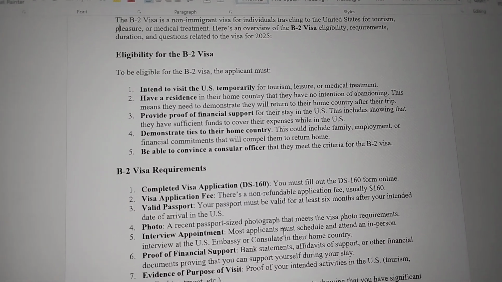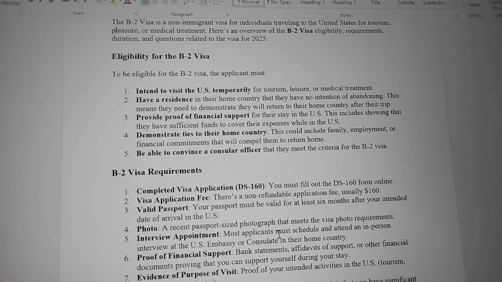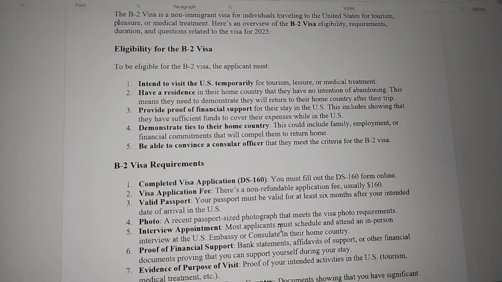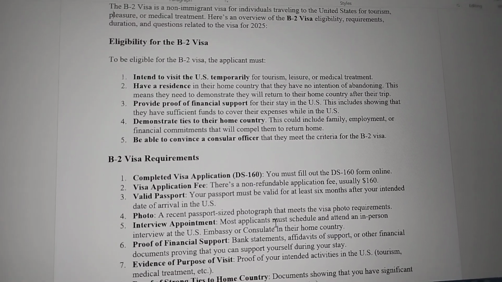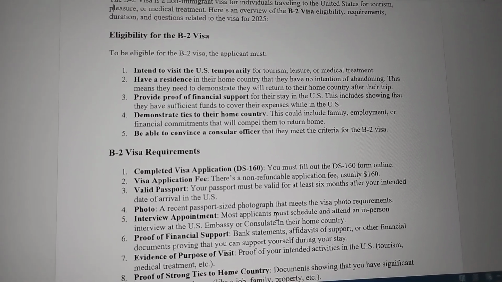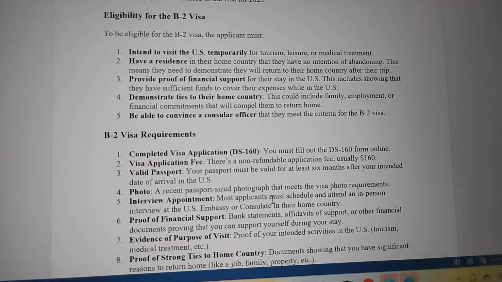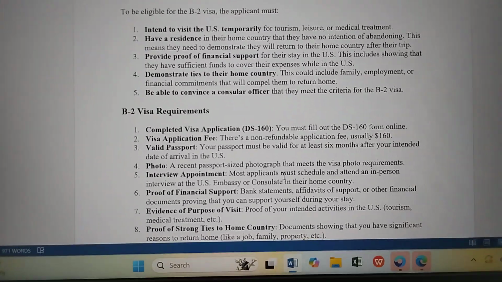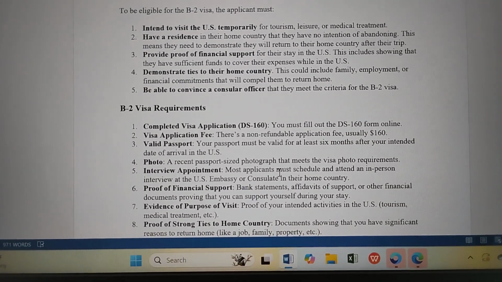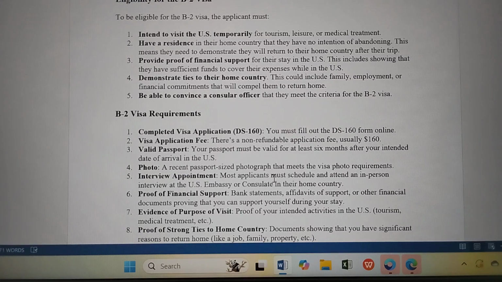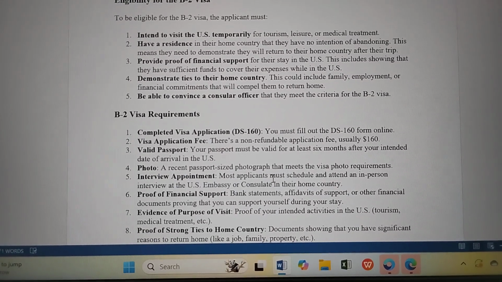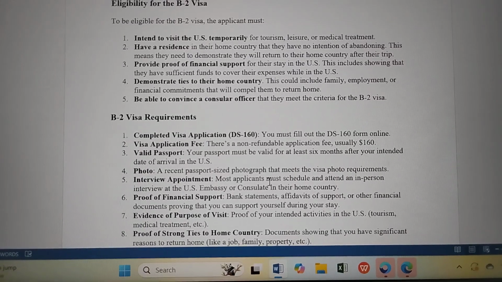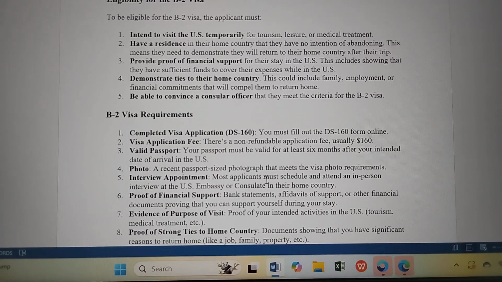Now, eligibility for the B-2 visa. To be eligible for the B-2 visa, the applicant must, number one, intend to visit the US temporarily for the purposes of tourism, leisure, or medical treatment. Number two, have a residence in their home country that they have no intention of abandoning. This means they need to demonstrate they will return to their home country after their trip by showing what we call home ties.